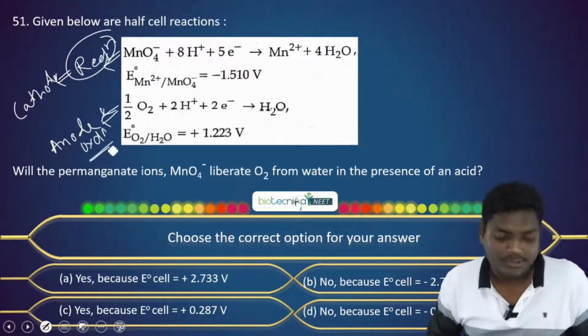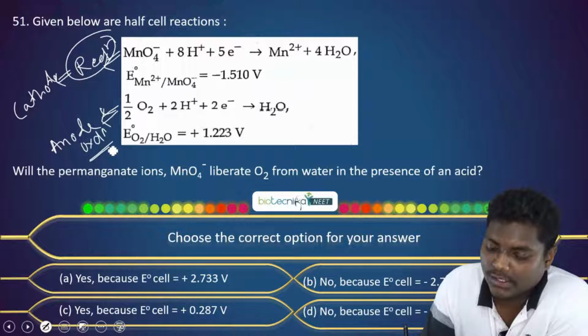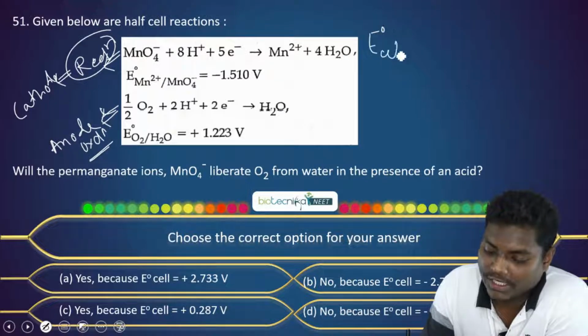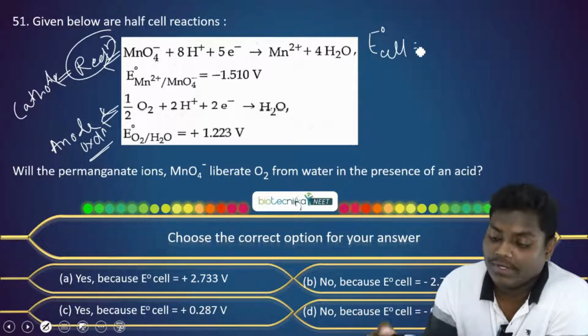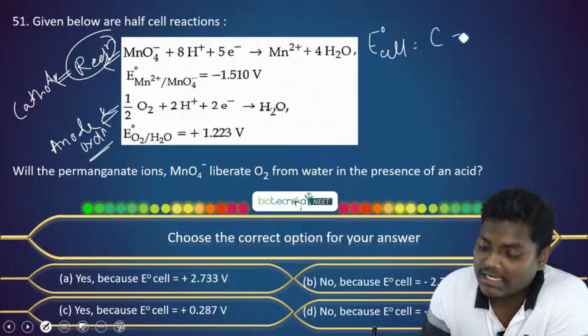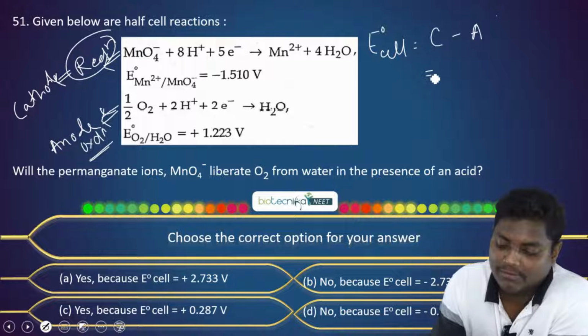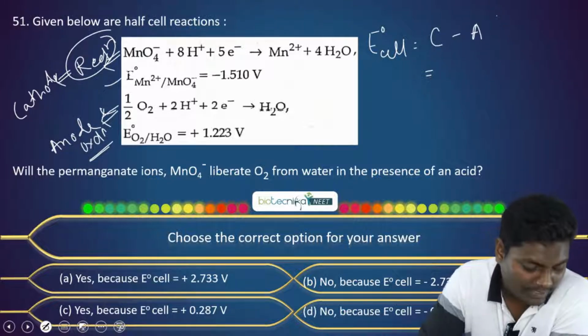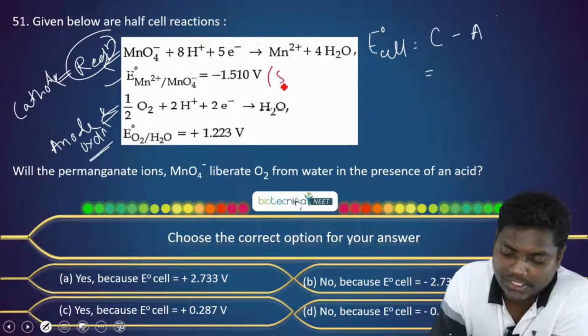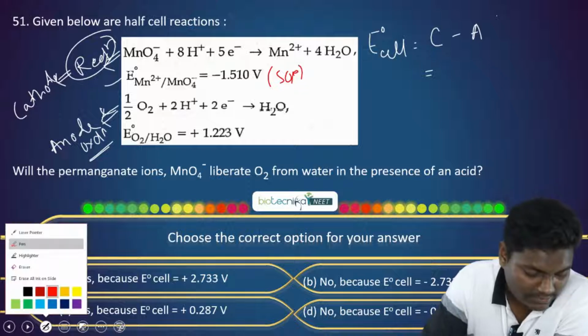This is clear for everyone? So what we can do, just the simple thing. We need to find the E0 cell. E0 cell is the reduction potential for the cathode minus the reduction potential for the anode. For the cathode, since we are given the oxidation potential, we just reverse it.